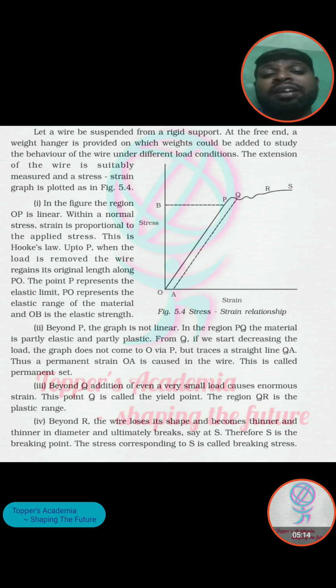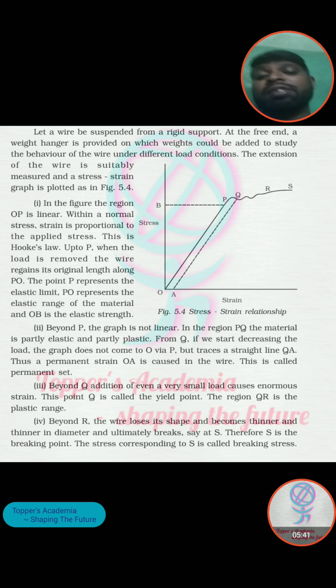R is the ultimate plastic region, or the higher yield point, जिसके बाद से फ्रैक्चर होने की संभावना है, जो कि हम लोग बोलते हैं ब्रेकिंग स्ट्रेस, and which happens at S. So this S is called the breaking point, and the stress corresponding to S is called the breaking stress.